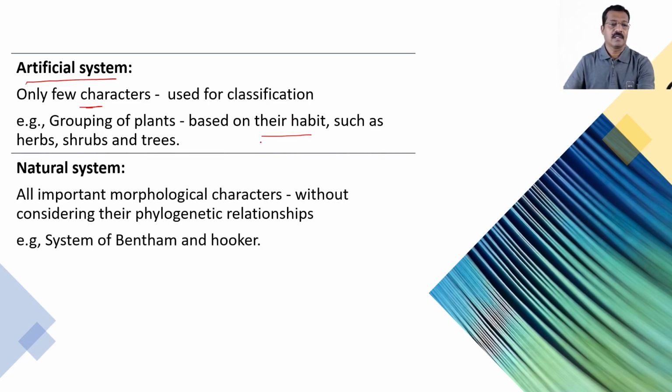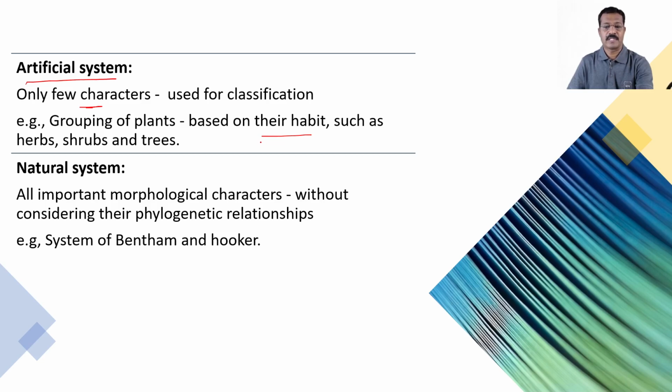The second classification is the natural system. In the natural system of classification, all important morphological characters of the plants are considered, and the classification of plants is done based on these characters without considering their phylogenetic relationship.